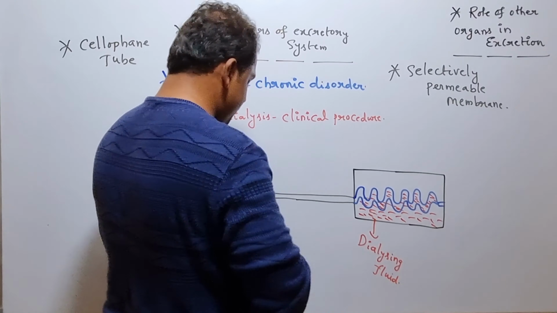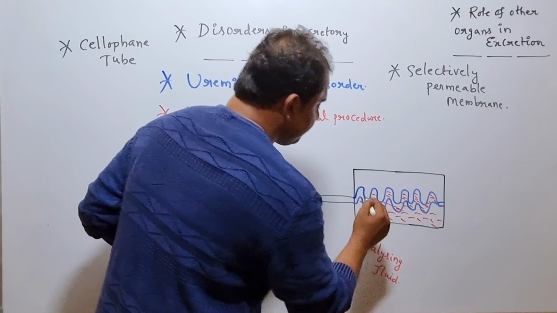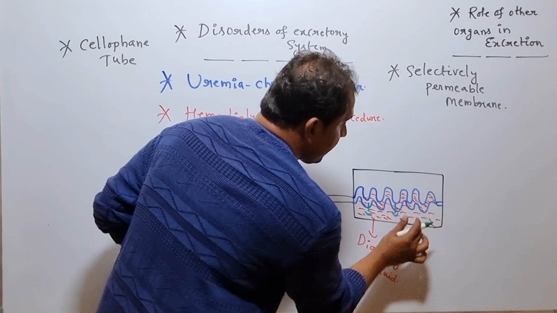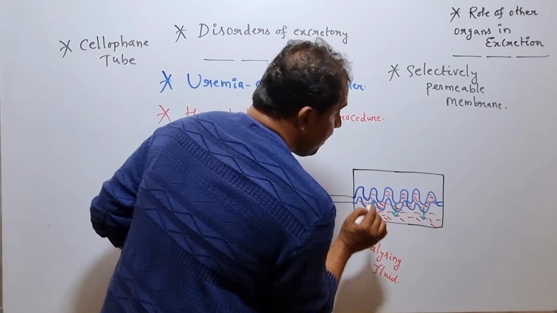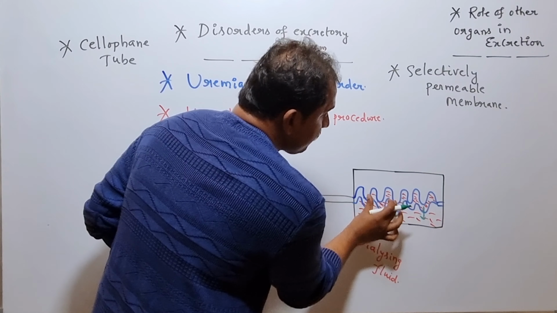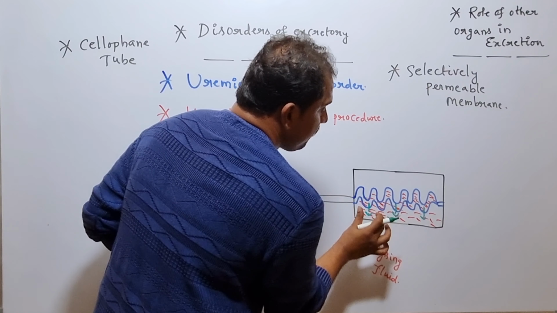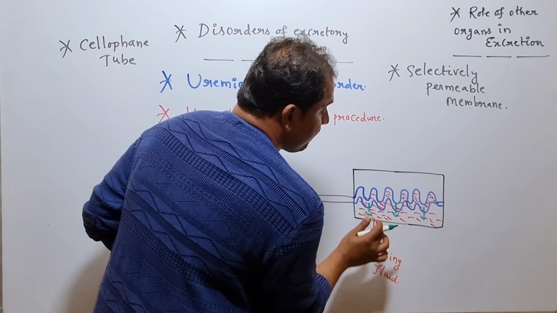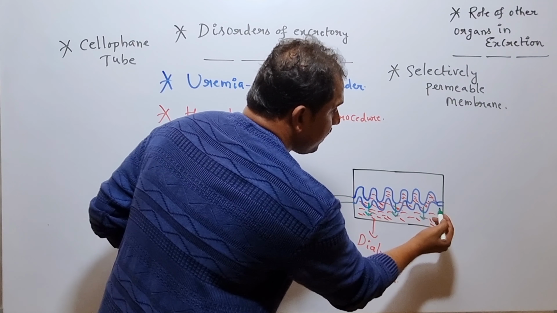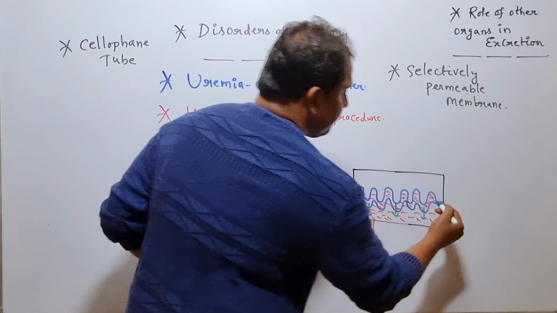So this is the diffusion mechanism, right? The nitrogenous waste successfully transfers from higher concentration to lower concentration by means of diffusion. Once the blood successfully filters within the dialyzing chamber by taking advantage of the cellophane tube, the filtered blood successfully comes out.